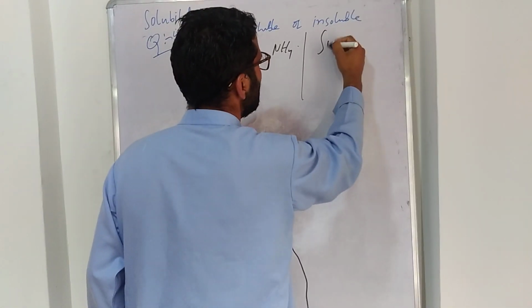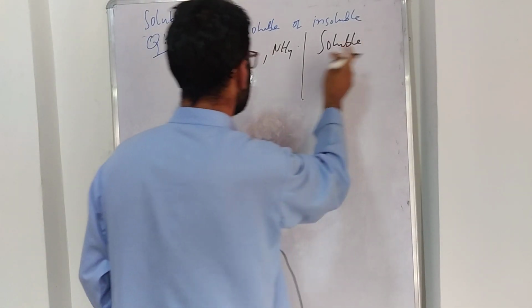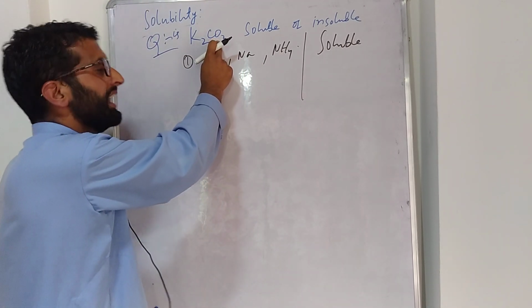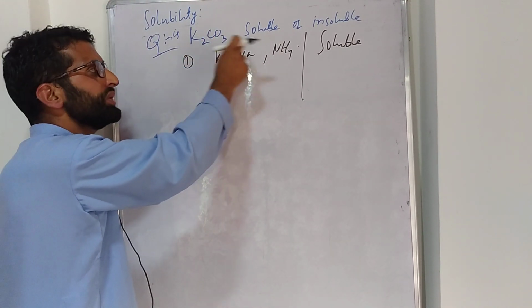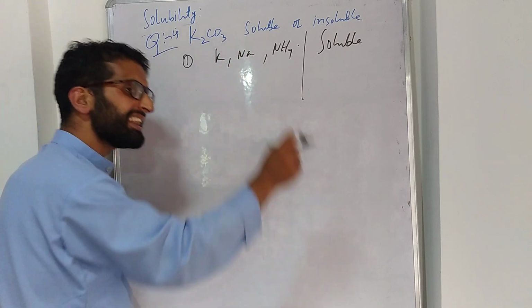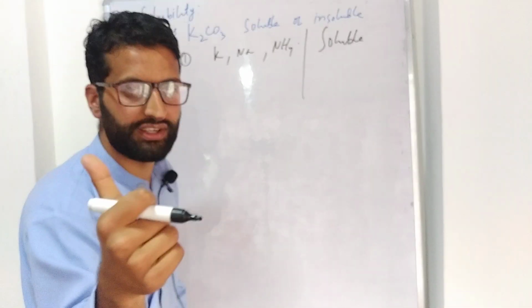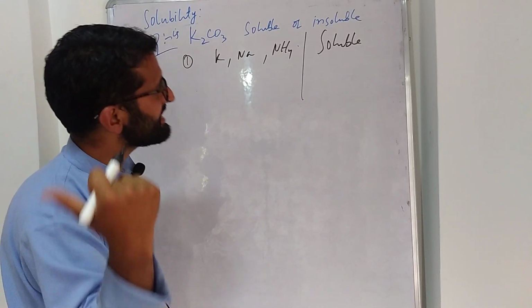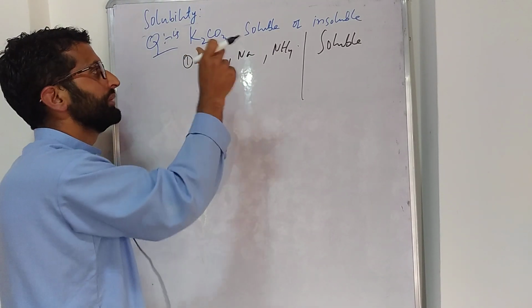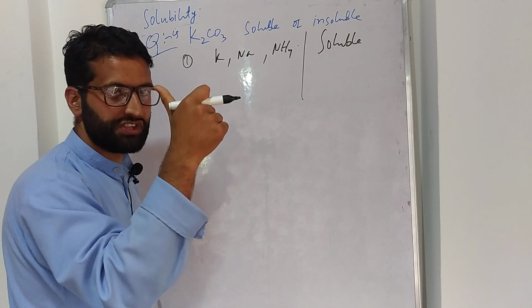So this salt will be soluble whenever there is a carbonate salt and it is associated with sodium, potassium or ammonium. At that time the rule 1 is preferred over the others. So what will be the answer? This salt is soluble in nature.